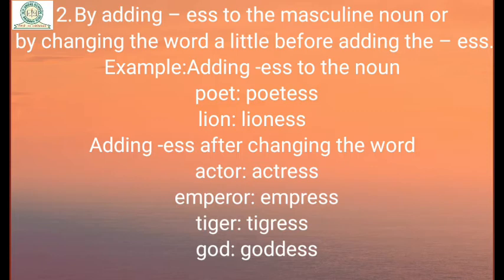For example, the spelling of actor is actor, but when we have written actress, the spelling has become actress. In the same way, the spelling of emperor is emperor, but the spelling of empress is empress.